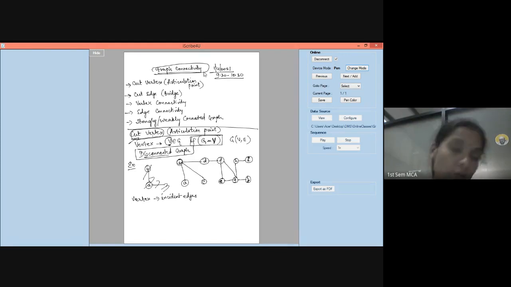You cannot remove just the vertex. The corresponding edges associated with that particular vertex will also be removed. If I remove it, and it is going to disconnect the graph, then I call it a cut vertex. Let us see now. Suppose I remove A out of this. Do you think it will disconnect the graph? Can you answer me?